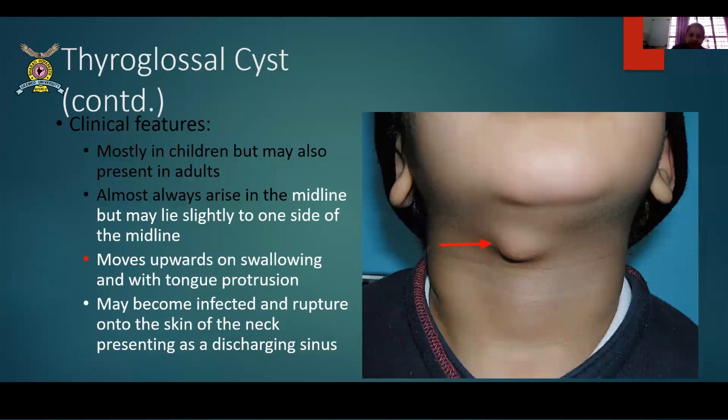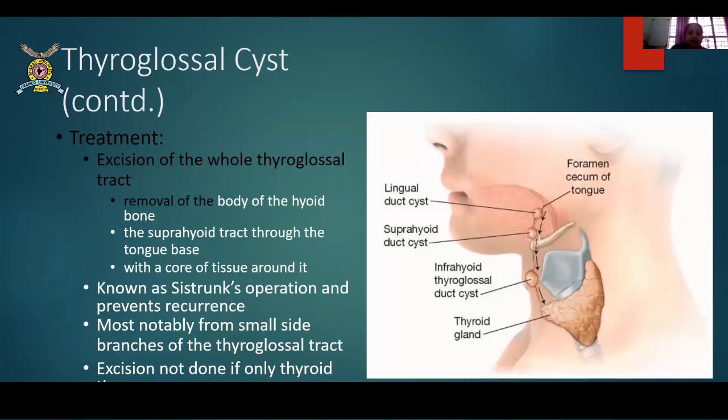It may become infected and rupture into the skin of the neck and present as discharging sinuses. It can form from cyst, it can go into sinus, which is very classical. Then the treatment, of course, as you all know, is the excision of the thyroglossal tract. This entire tract gets excised and the body of the hyoid is removed. The little body of the hyoid is also removed. This operation we call the Sistrunk operation. And this is done because you can prevent the recurrence of the cyst if you remove the entire tract. If you do not remove the entire tract, recurrence is very common.